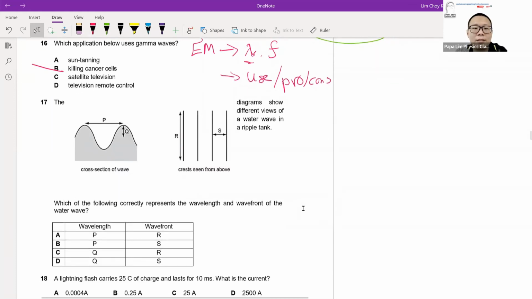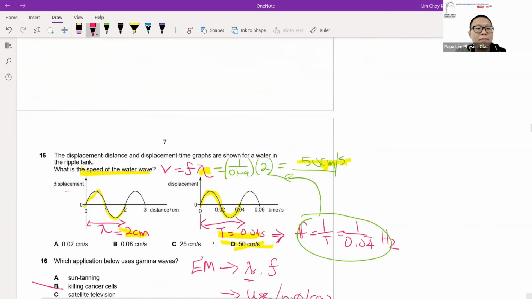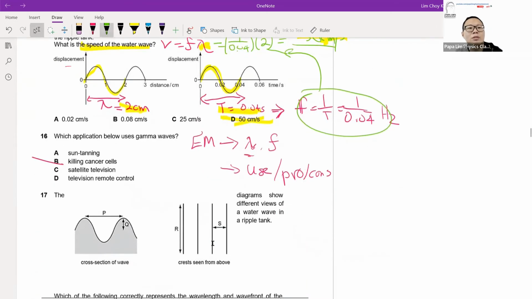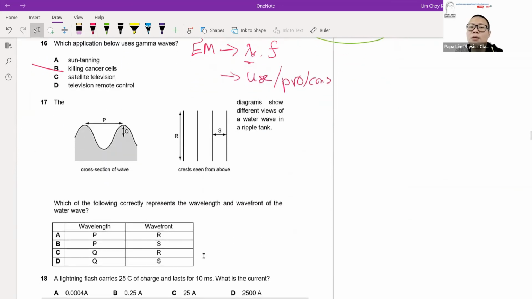Now question 17 is an interesting way of representation compared to question 15. There, they used the displacement-time graph to represent the wavelength. Here, they use the ripple, the actual wave itself, to represent the wavelength. This is the cross-section of the wave. Between crest and crest, we all know, is the wavelength.